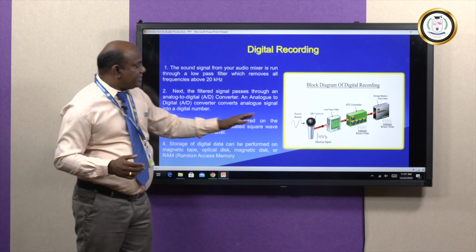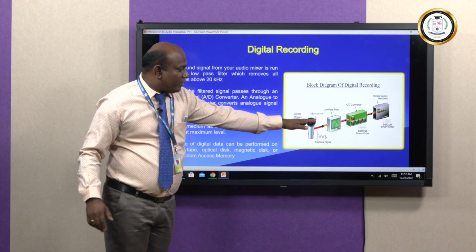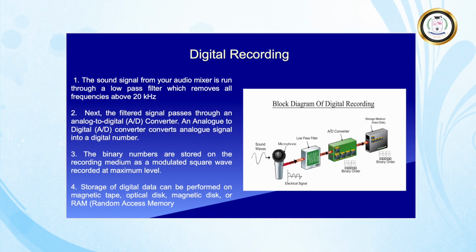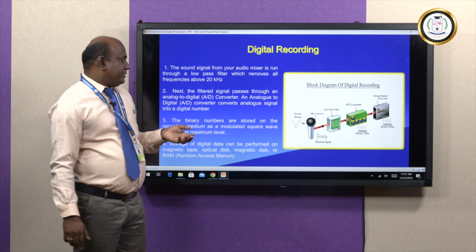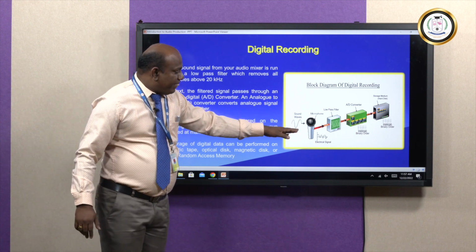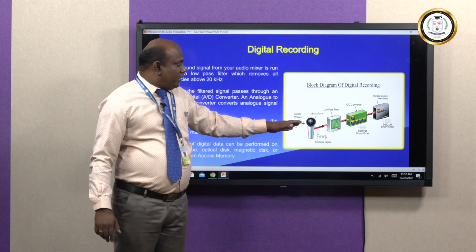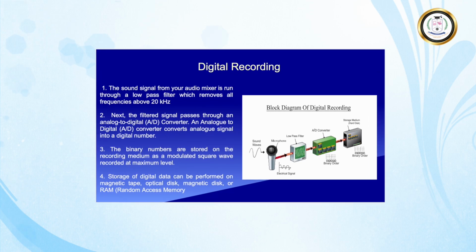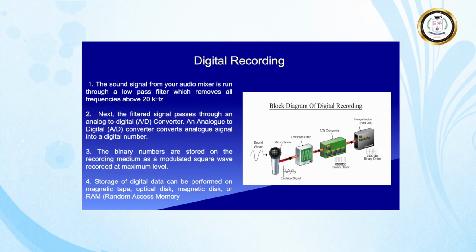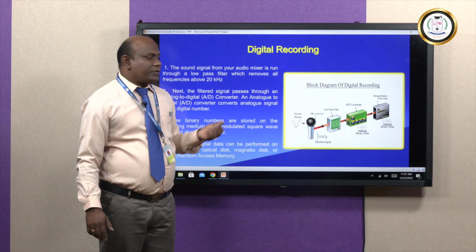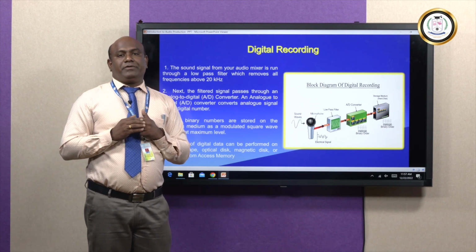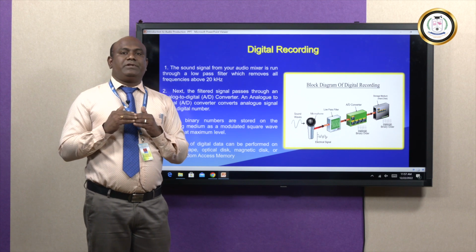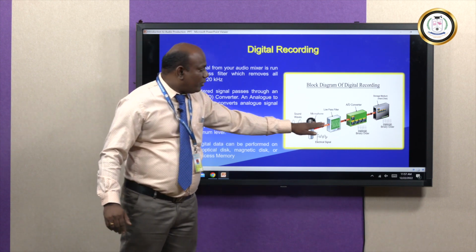In digital recording, the stages start from the microphone, low pass filter and AD converter, then the storage medium, hard disk or maybe chip, SD card nowadays. It starts from the microphone, which, as usual, converts sound energy into electrical energy. Then the signal goes to the low pass filter, which will eliminate frequencies above 20 kilohertz.